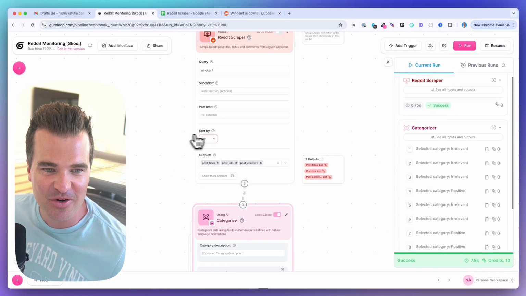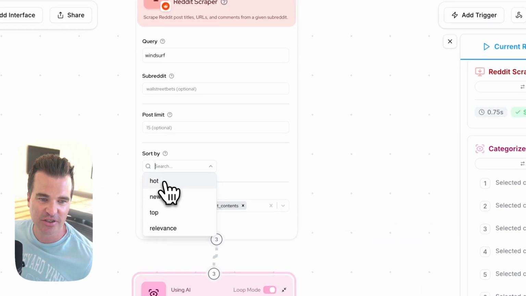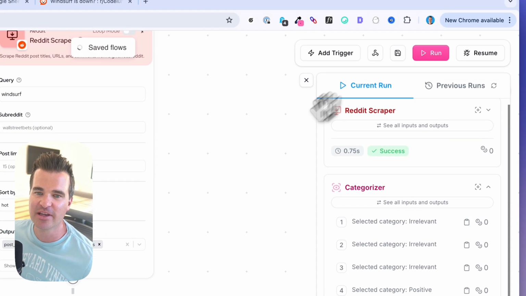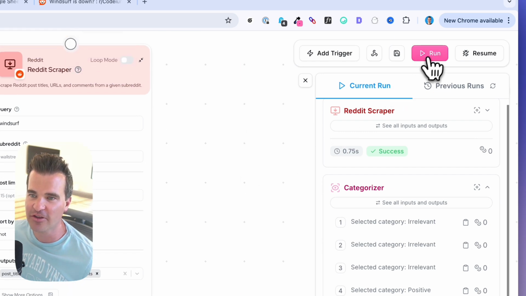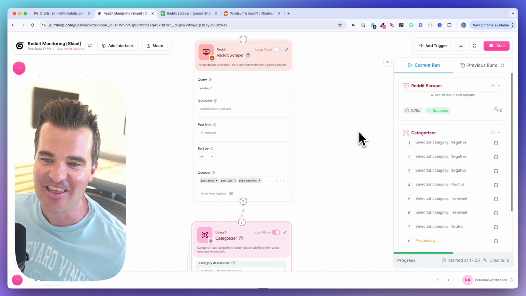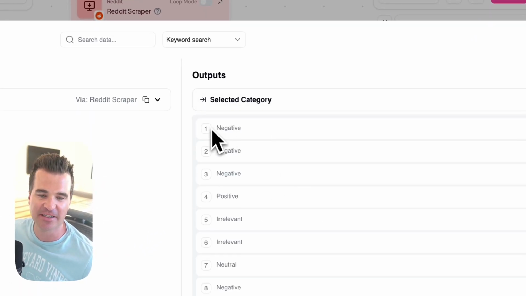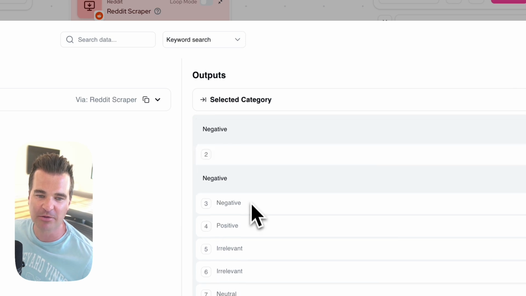So what I can do is, again, I have this sorted by new. Let me just change this to hot and see if we get any negative results. Otherwise, this could be a pretty boring demo because, again, we're focusing on the negative categorization. Changing that back to hot does give me some negative posts here, so we'll be able to work with that.